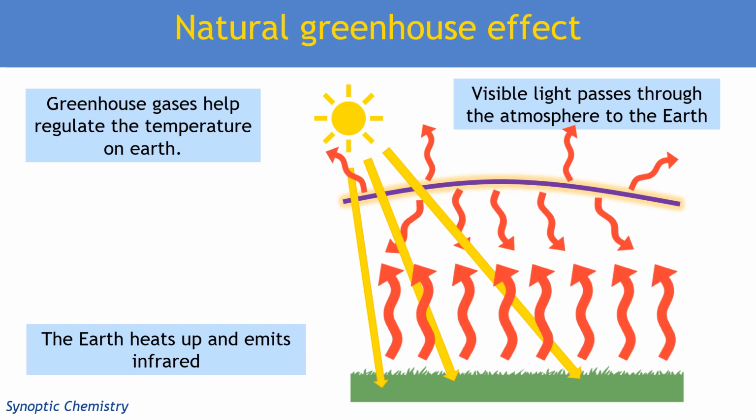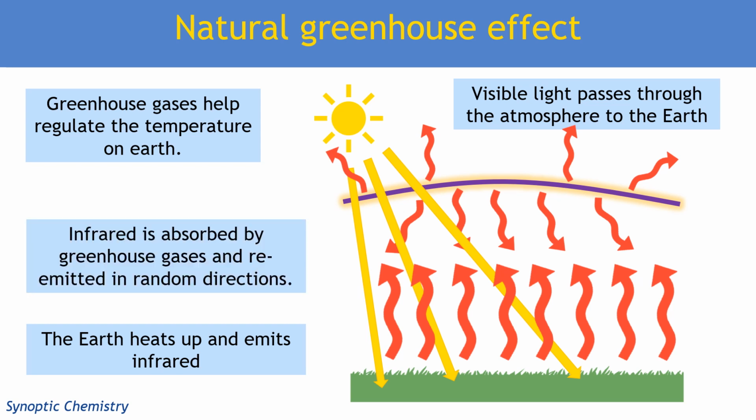But because of the random movement, when we re-emit that infrared, it doesn't all go straight back out into space. Quite a lot of the infrared will be re-emitted back towards the Earth. Sometimes we're a little bit lazy and we talk about the gases reflecting infrared back to the Earth, but that's not really true, because some of the infrared can pass through.